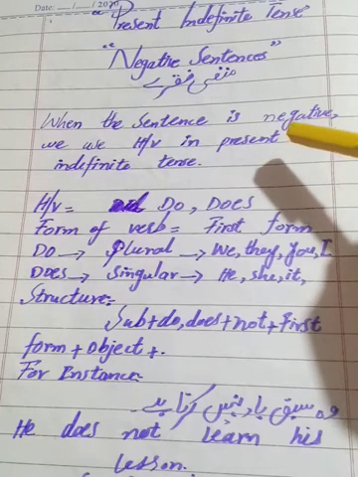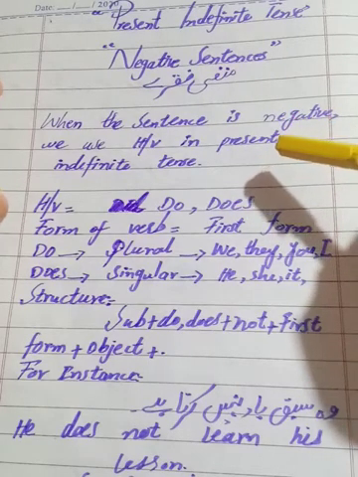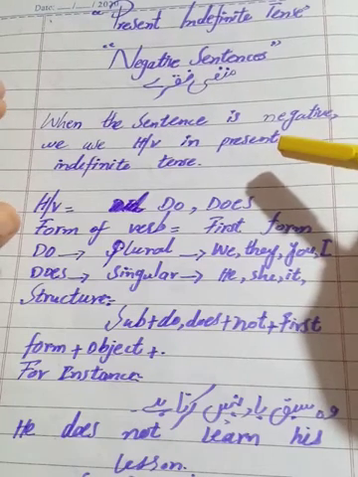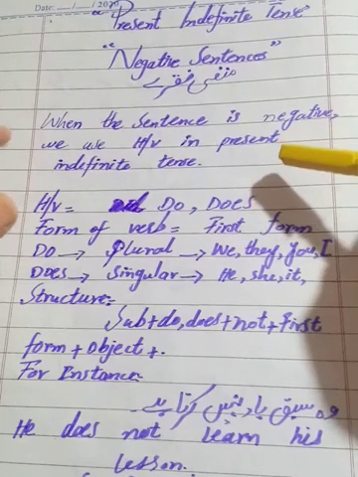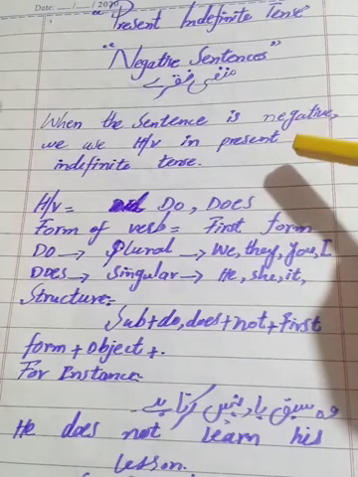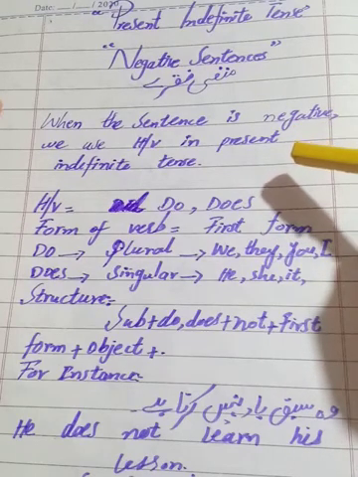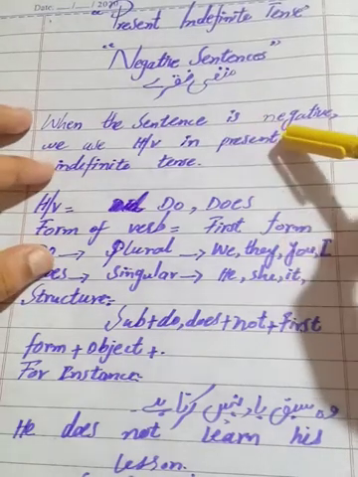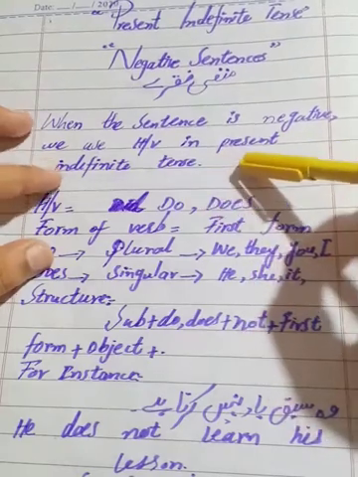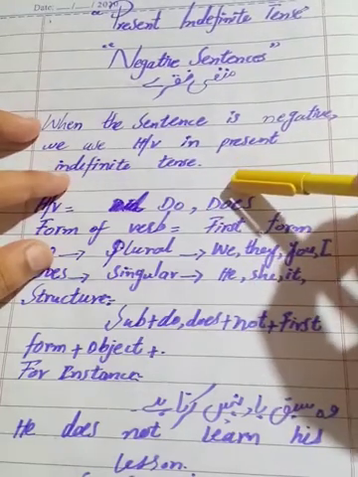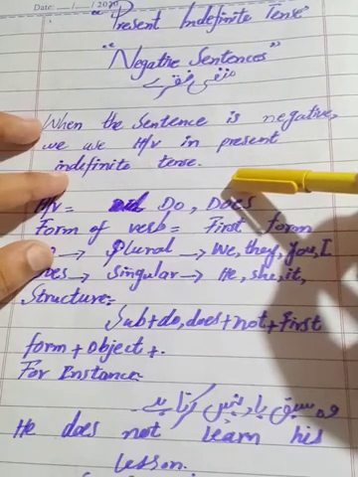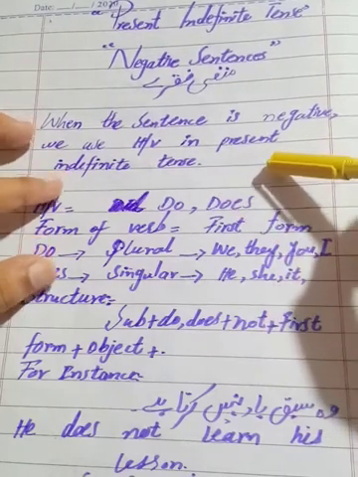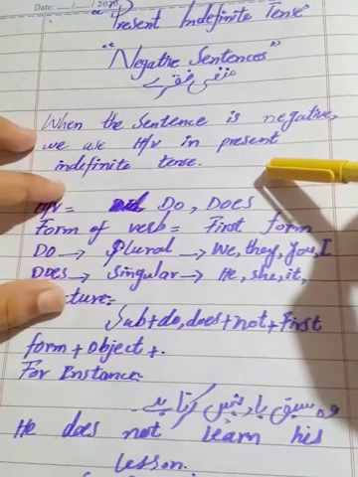But when there is nahi, the word in an Urdu sentence, it means that it is a negative sentence. Clear, everybody? So here I have written that when the sentence is negative, we use a helping verb in present indefinite tense. In a simple sentence we use just the first form, and in a negative sentence we will use a helping verb.